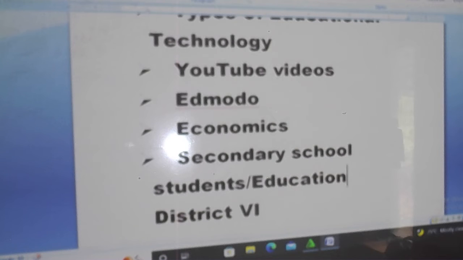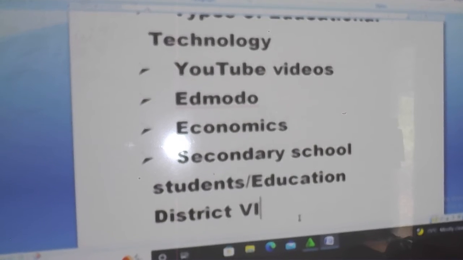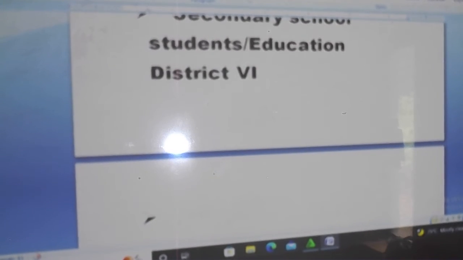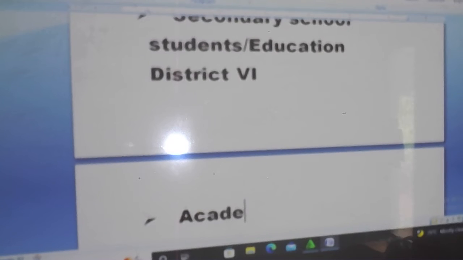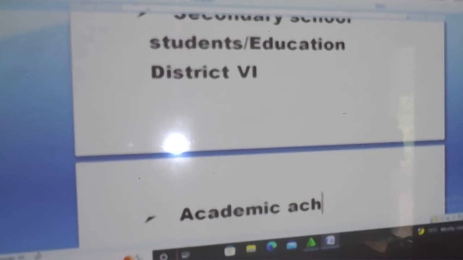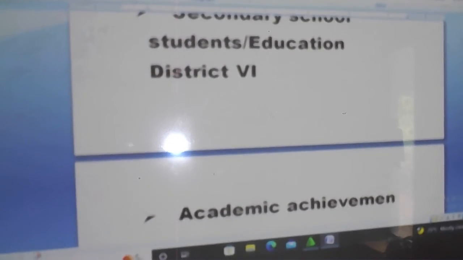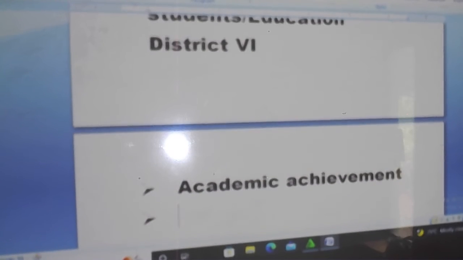Then the study area too should be discussed in that paragraph. Let us know about the study area. Then you can let that discussion lead you to achievement, or academic achievement. Now you discuss what academic achievement is.